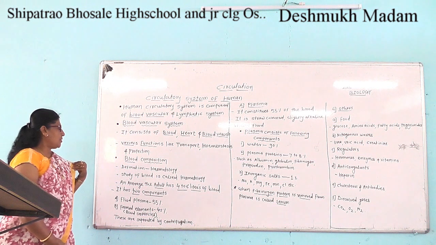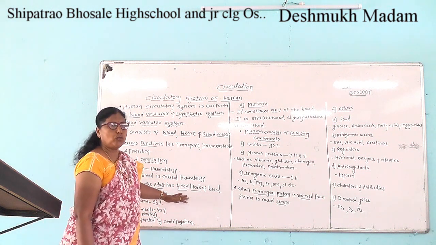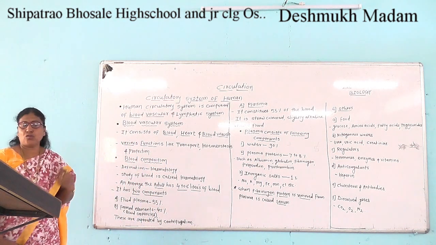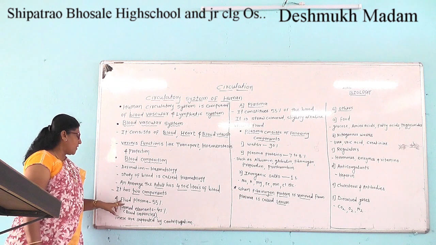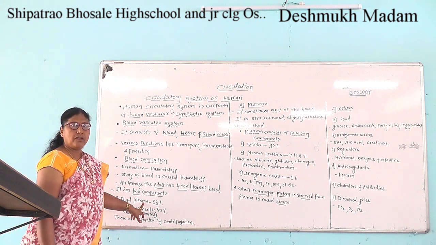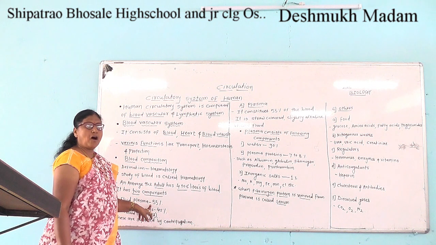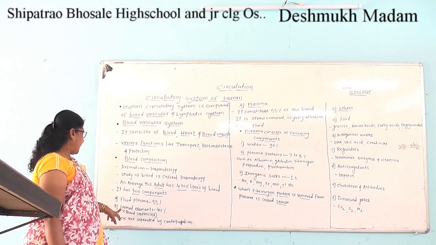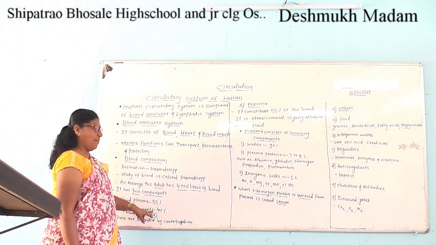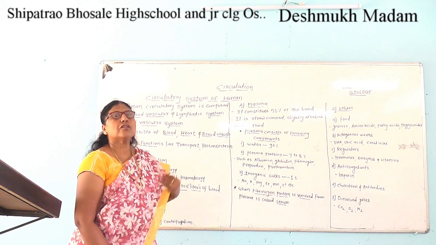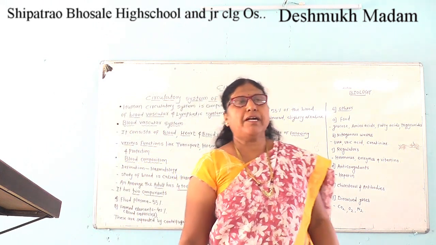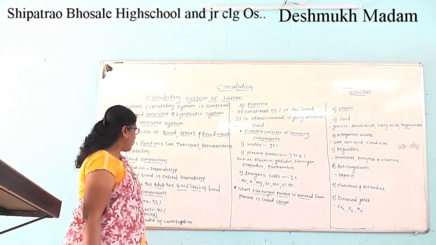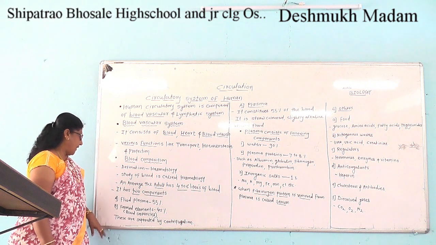On average, an adult has 4 to 6 liters of blood. It has two components. First is the fluid plasma, which constitutes about 55%, and the second component is the formed elements, also known as blood corpuscles or blood cells, which constitute about 45%.